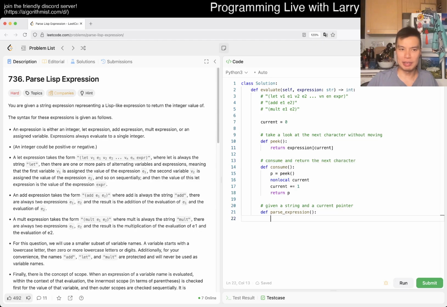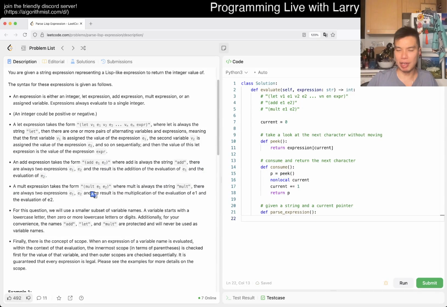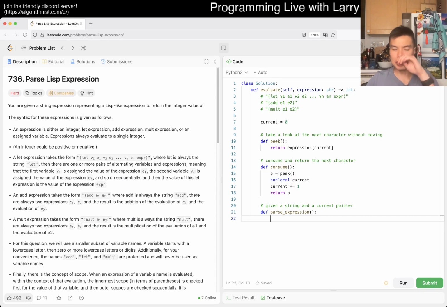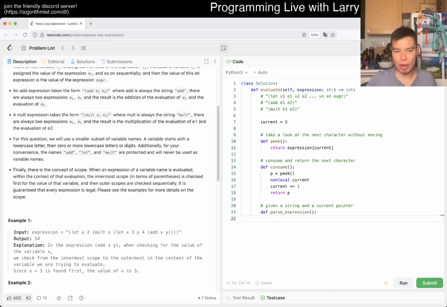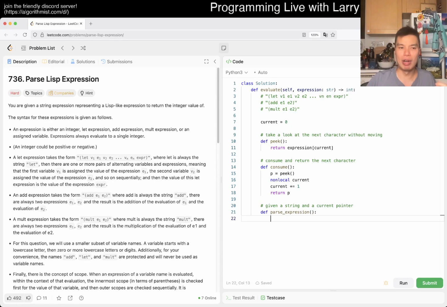And then now expression could just be anything, right? So now we have to try to figure out, and usually there's a more precise language, but this isn't quite that, and this is probably what you have to figure out. The expression is just one of three things, and what differentiates it is the first thing, you can think of it as a type. If peek is not equal to the left paren, because it has to begin with the paren, then here we assert false, because maybe something is wrong, but we can do it this way.